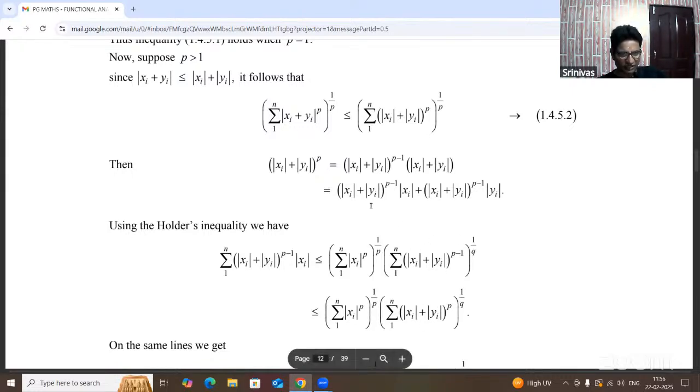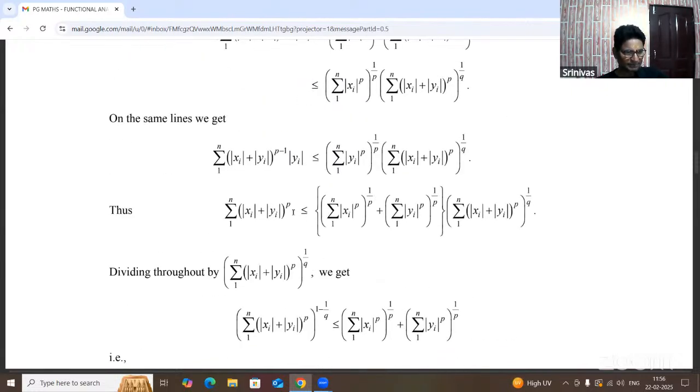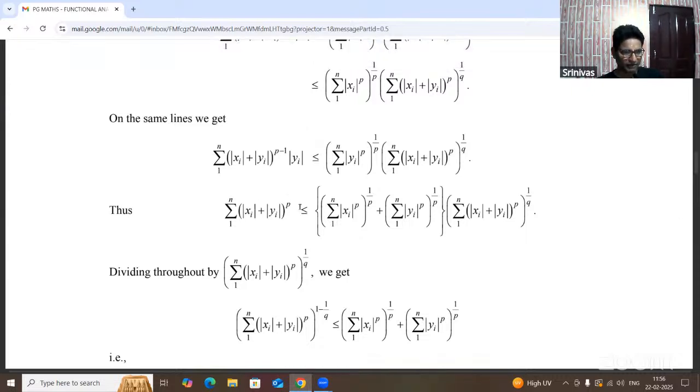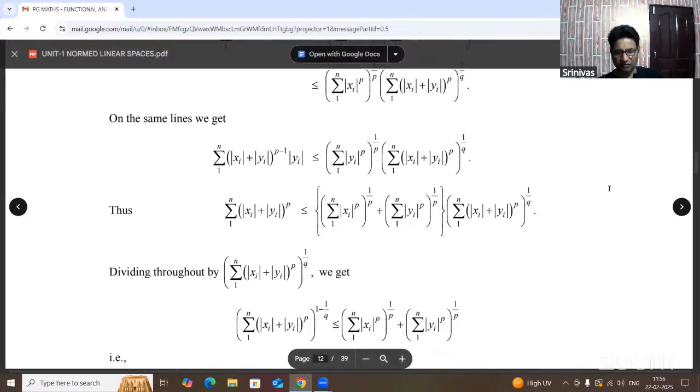Another value we are converting to this side. Finally we are getting the same terms. In terms of yi, and the above part is in terms of xi. So after the simplification, summation mod xi plus yi whole power p is less than or equal to summation mod xi whole power p and whole power 1 by p, plus summation mod yi whole power p and whole power 1 by p, of summation mod xi plus mod yi whole power p and whole power 1 by q.